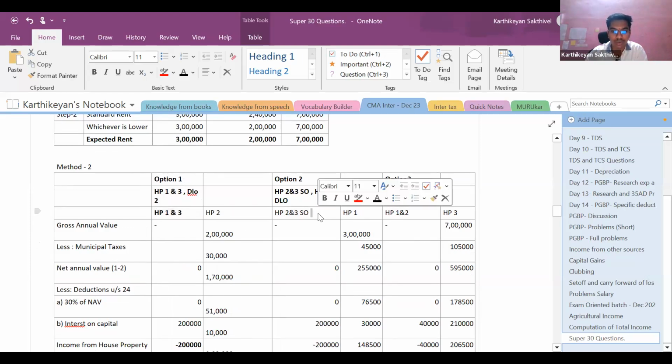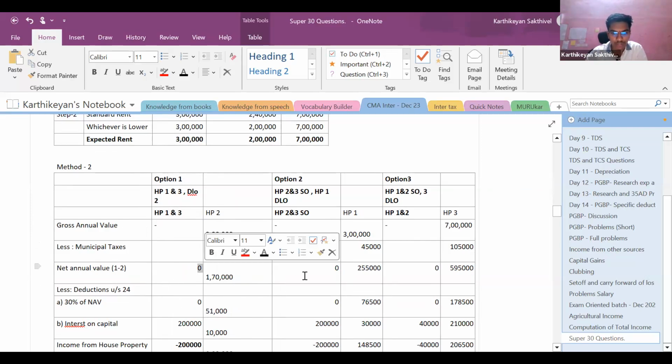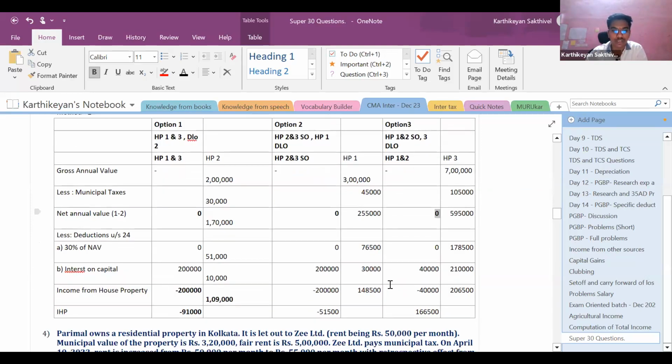House property 2 and house property 3, self-occupied. Next is house property 1 and house property 2, self-occupied. So totally there are only 3 options: 1 and 3, 2 and 3, 1 and 2. So for all the self-occupied properties, my net annual value is going to be 0. Correct? And this deduction is going to be subject to a maximum amount of 2 lakhs.